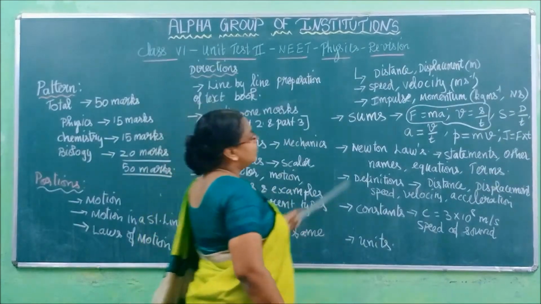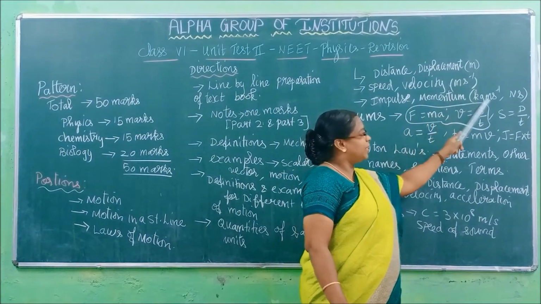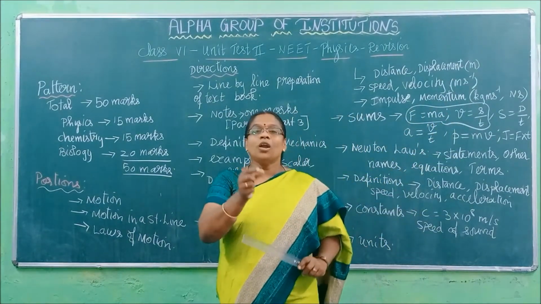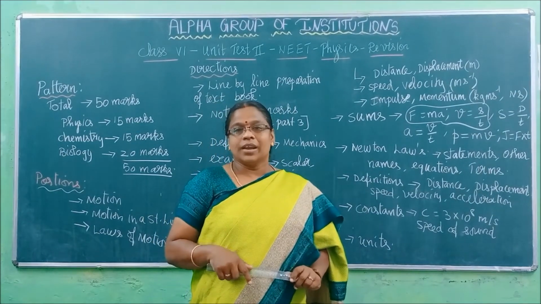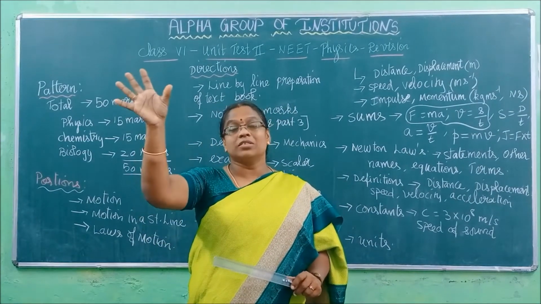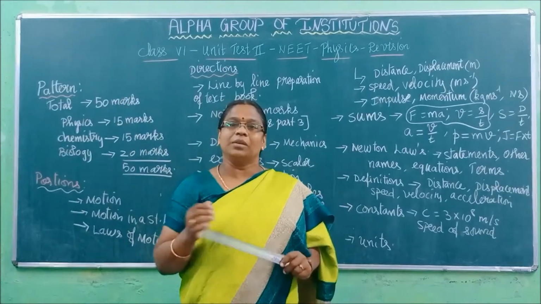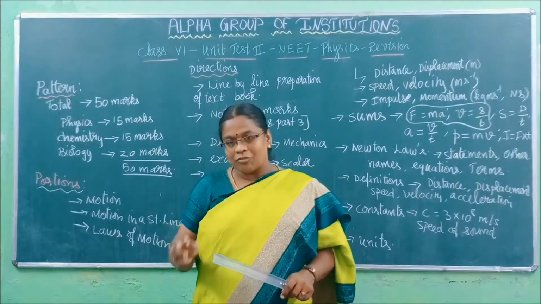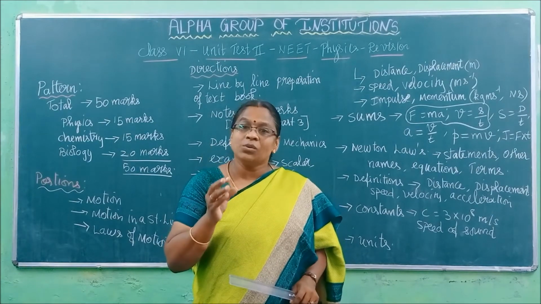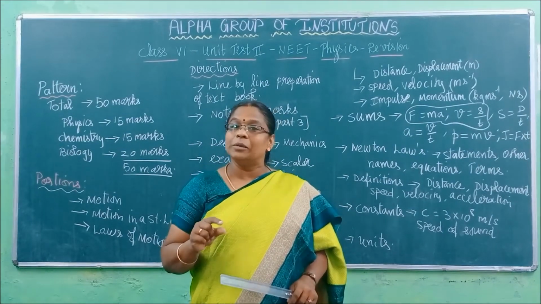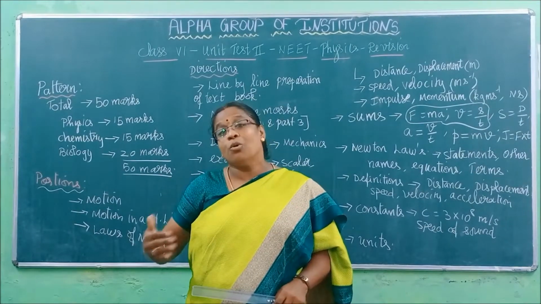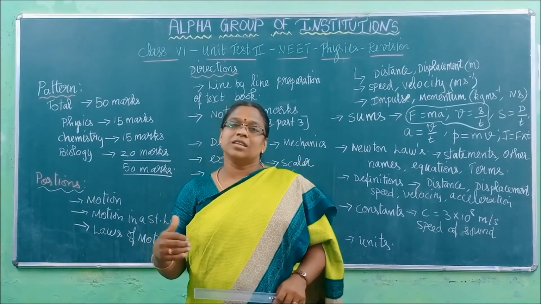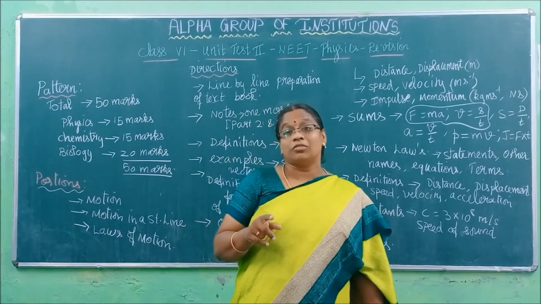For example, units may be given. What is the quantity having these units? Meter per second. If meter per second is in the question, you have to select from the choices. Which quantities will have the unit meter per second? Speed and velocity. You have to select both. You have to search that. Each and every option you have to see.